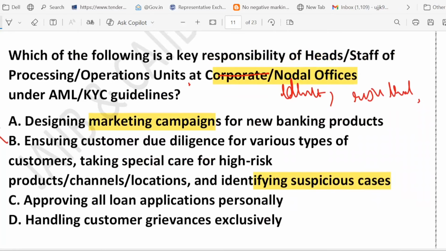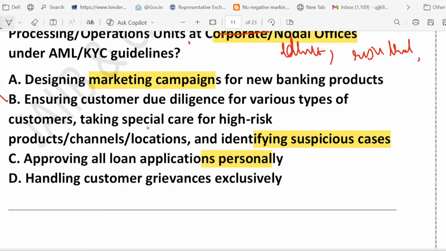What about option C? Approving all loan applications personally? No, that is wrong. Why? Because that is an operational task, not a compliance responsibility. So if you approve all loan applications personally, that is an operational task, right? That is not a compliance responsibility.